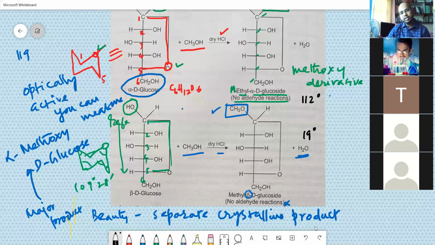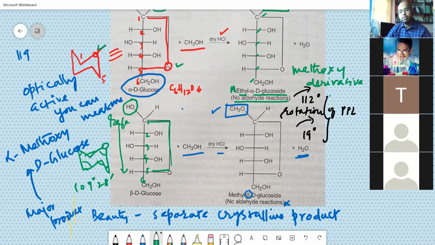This is the rotation of plane polarized light. I'll explain later what plane polarized light is, but you can see it is a property you can directly measure. When you lay them in the solution, you will get about plus 53 degrees. That is, plus 112 and plus 19 goes on to become plus 53. This also goes on to become plus 53 when the temperature is raised. Okay. So this is a suggestion that it exists in equilibrium.